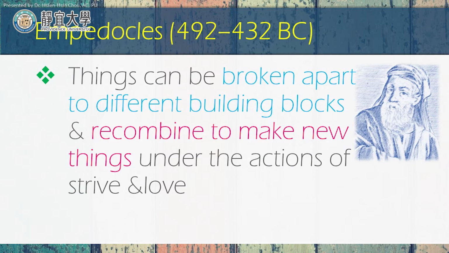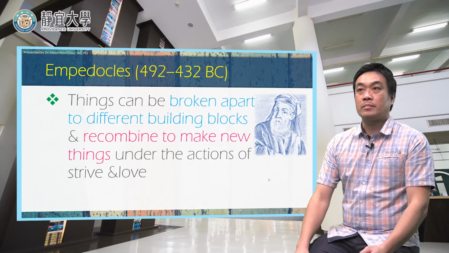He says that things can be broken apart into different building blocks, and then they can also be recombined to make new things. And the way to make new things is through the actions of strife and love.